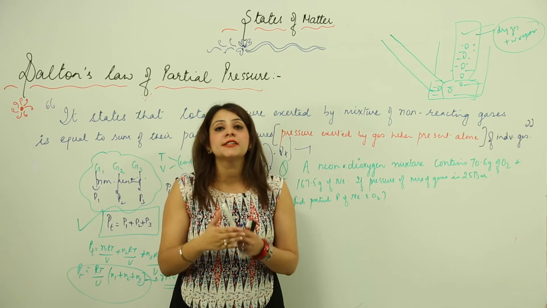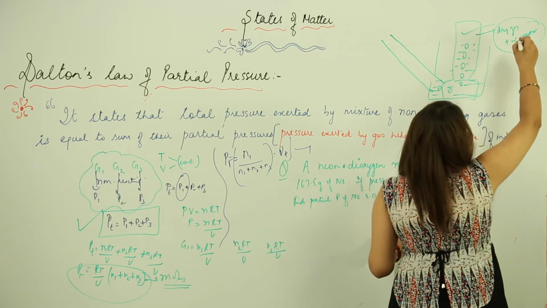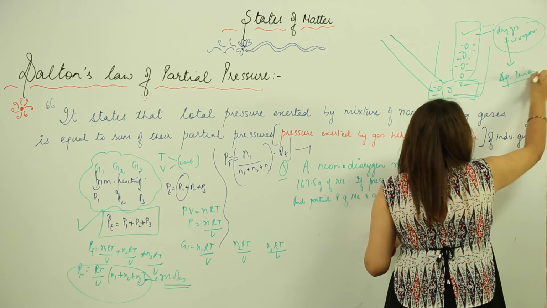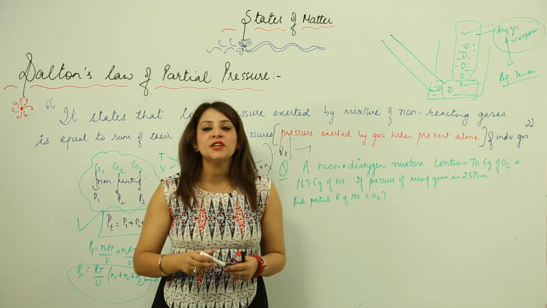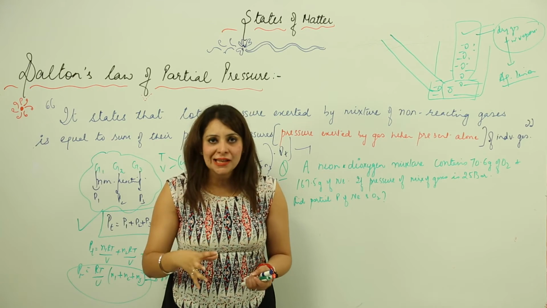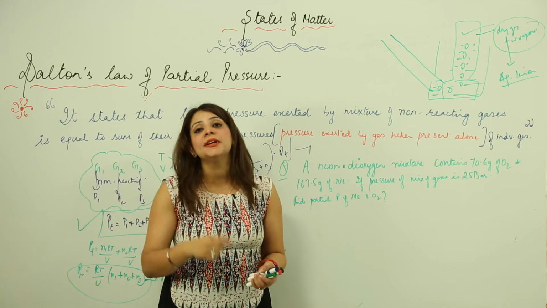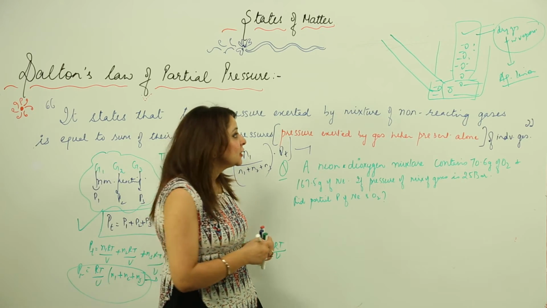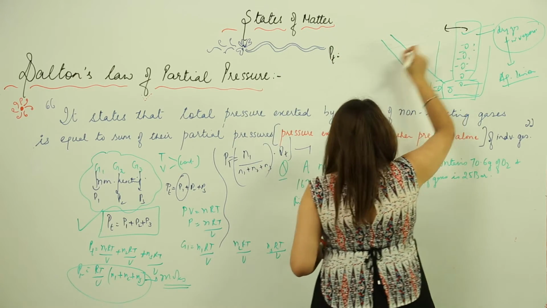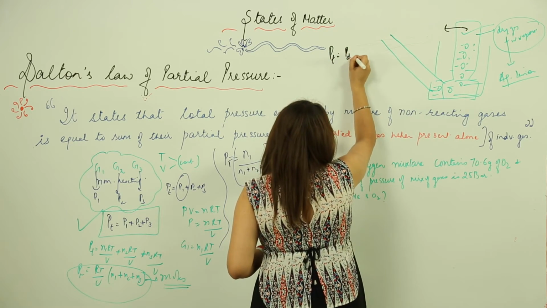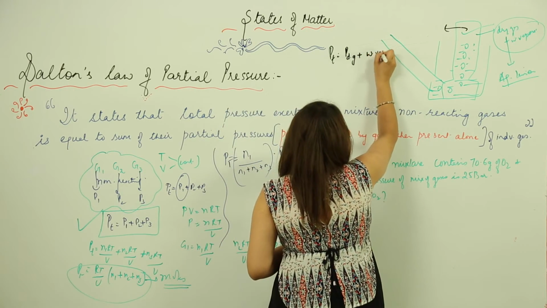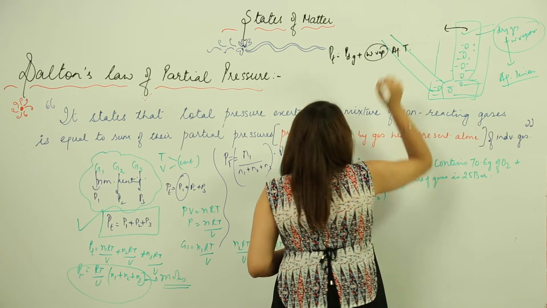So the pressure which is exerted by the saturated gas with water vapor is called aqueous tension. So what is aqueous tension? Aqueous tension is the pressure exerted by the gas saturated with water vapor. So now, if I am talking about the total pressure present here, it is the contribution of the pressure of the dry gas, which a gas would exert when it is present alone, plus the pressure due to water vapor, which is the aqueous tension.